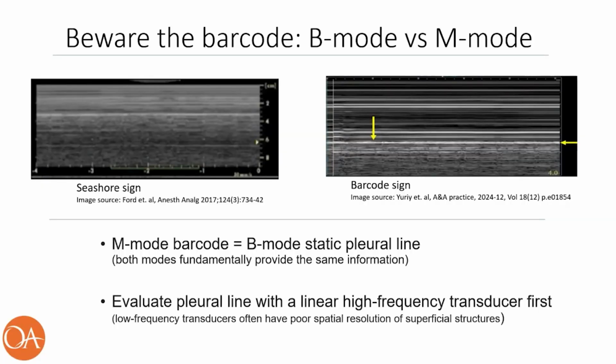Note that M mode showing a barcode sign and B mode showing a static pleural line provide fundamentally the same information. In other words, M mode should not be used as the gold standard for a pneumothorax evaluation, but rather as a complement to B mode if B mode is difficult to interpret. Before reaching for M mode, it's helpful to evaluate the pleural line with a linear high-frequency transducer, because low-frequency transducers often have poor spatial resolution of superficial structures.